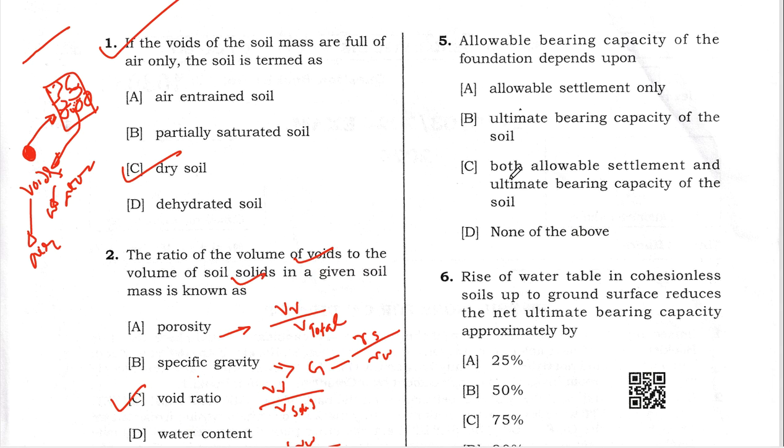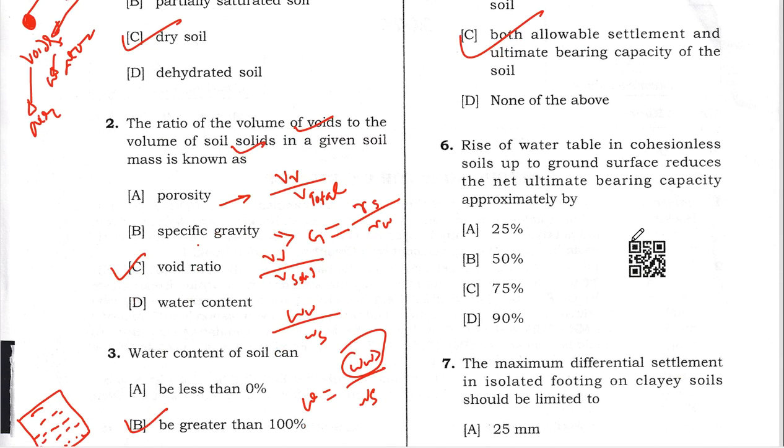One criteria is the bearing capacity of the soil, and another is the settlement, how much the soil is settled due to the presence of that structure. So that means we have to consider both. Option number C is correct: both allowable settlement and ultimate bearing capacity of the soil.